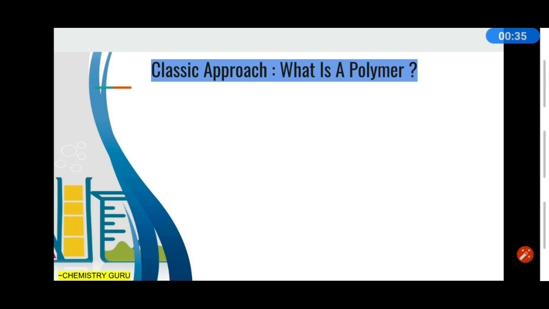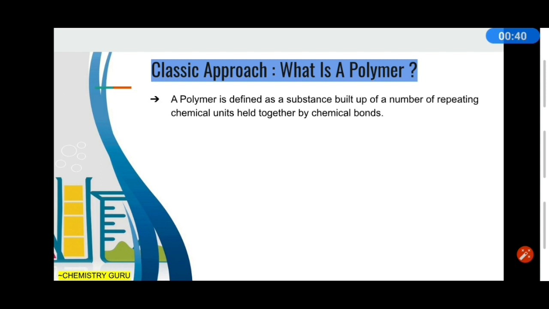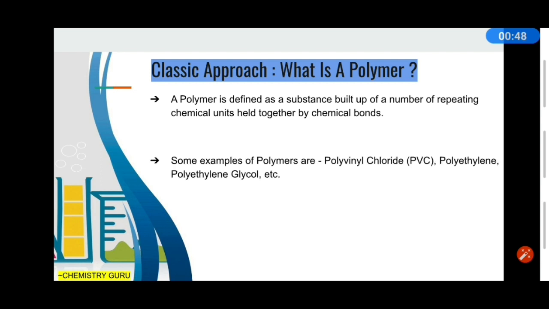So here the first question arises: what is a polymer? A polymer is defined as a substance which is built up of a number of repeating chemical units held together by chemical bonds. So let us discuss some examples of polymer. Polyvinyl chloride, PVC, is one polymer. Polyethylene is a polymer, and also polyethylene glycol. So I have discussed three examples here.